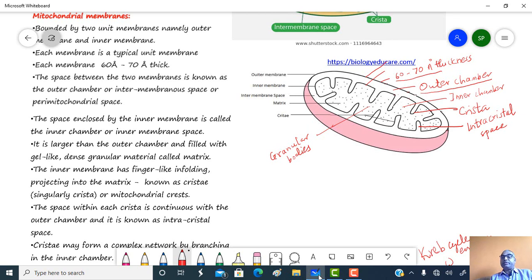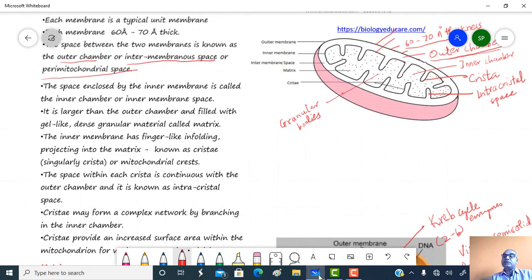The space between the two membranes, that means the outer membrane and inner membrane, is called the outer chamber, also called the intermembranous space, or the perimitochondrial space. The space enclosed by the inner membrane is called the inner chamber, or the inner membrane space.